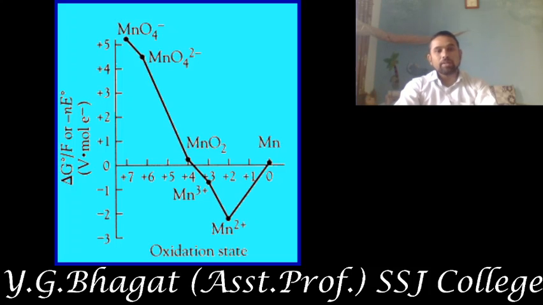In a similar manner for MnO4-, we can understand by seeing this diagram, because Mn2+ is present below, so it will give comproportionation, and here the potential continuously increases. This is the highest oxidizing species, and here Mn2+ is the species with the lowest reduction potential.